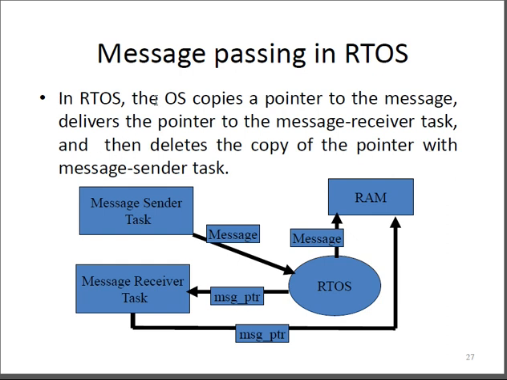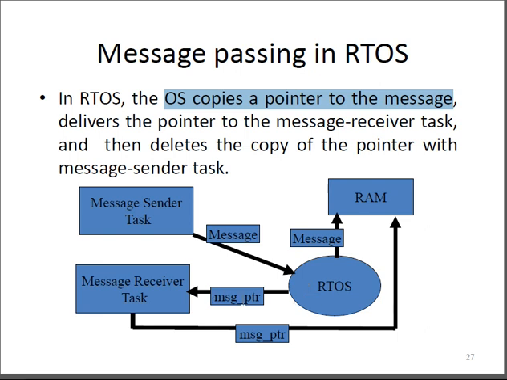That means if the message sender wants to transmit a particular task to the RTOS for execution, it sends a message. So the real-time operating system delivers that particular message to the message receiver task through the message pointer.